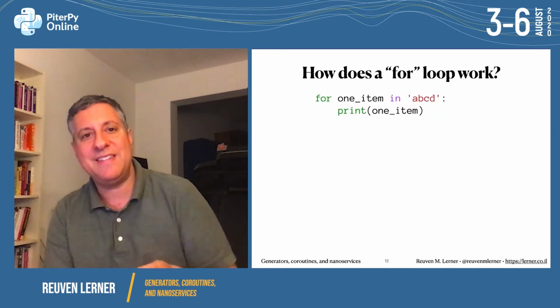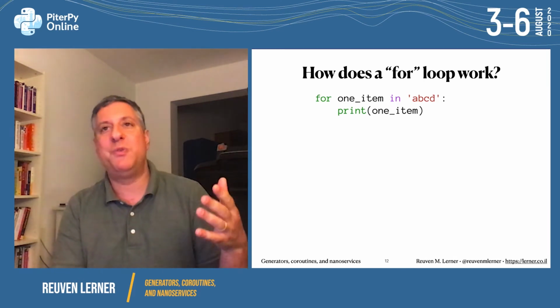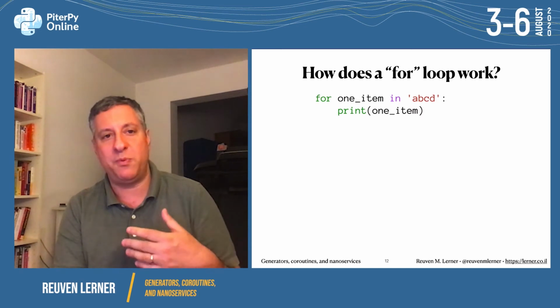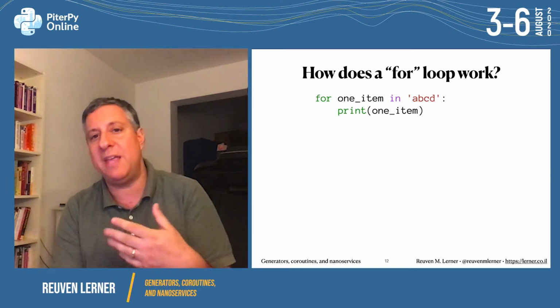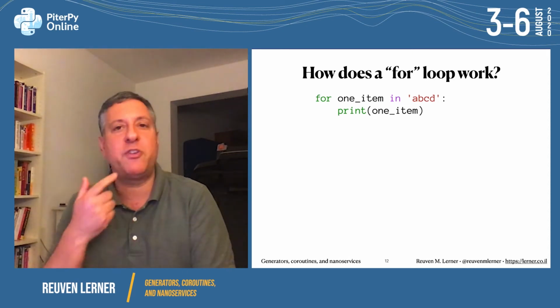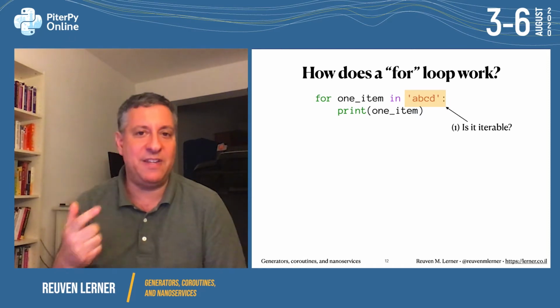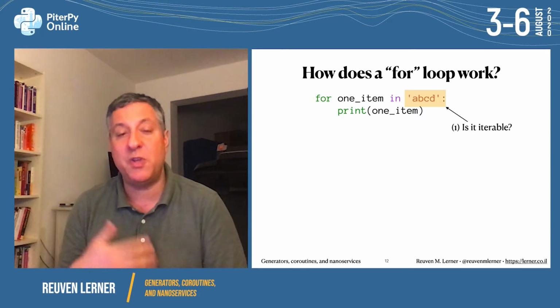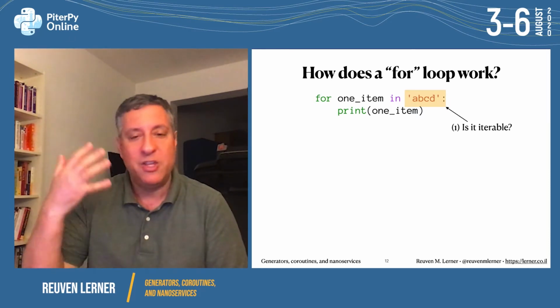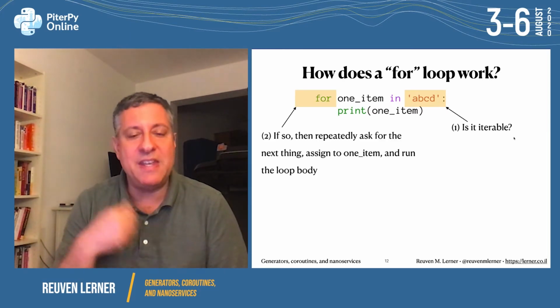So given this, how does a for loop work? Well, everyone, from the first day or two that they start programming Python, sees how for loops work. We say for one item in our string ABCD, print one item. So what's happening is exactly what I just described from the protocol. First of all, Python asks, is this string iterable? The answer is yes. So it says, okay, if you're iterable, give me your iterator. So it gets that back. And then it says, okay, iterator, give me the next thing and the next thing and the next thing.